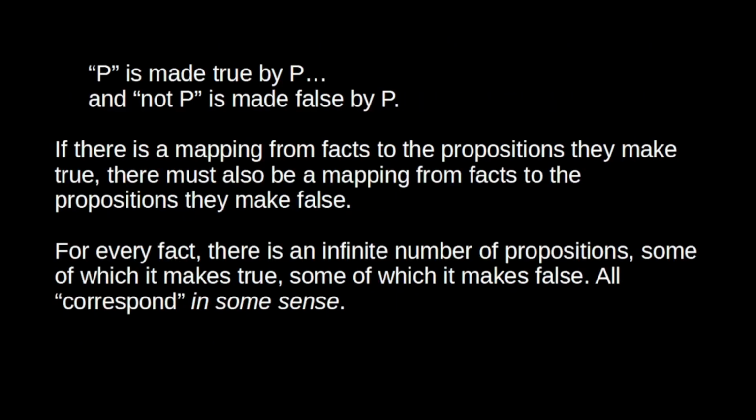So the situation is this, right? London is north of Madrid is made true by the fact that London is north of Madrid. It is not the case that London is north of Madrid is made false by the same fact. In both cases, there's a relation between the proposition and the world. We can think of a relation that maps facts to propositions. If there is a relation mapping facts to those propositions they make true, then there's also a mapping from facts to those propositions they make false. So as McGinn puts it, there is a mapping from fact to proposition according to the making false rule.